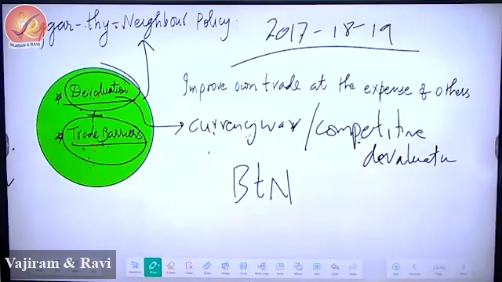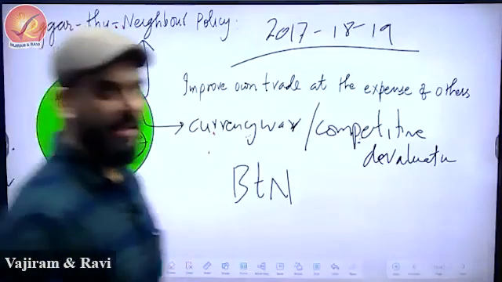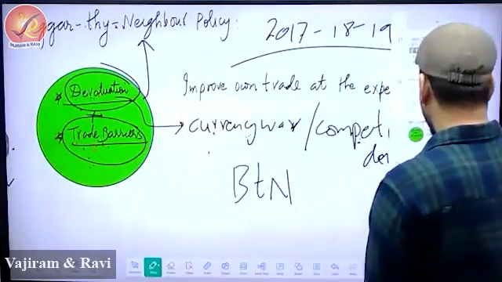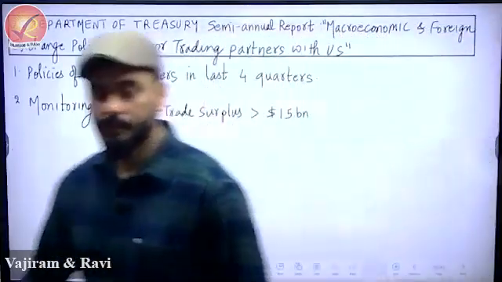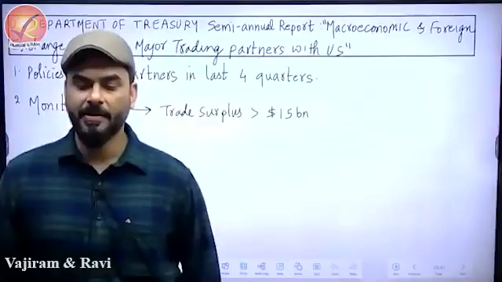Now please write example, and then this answer would be complete. Example. Around 2017, 18 and 19, we observe BTN, beggar thy neighbor, especially between USA, China, and Japan.